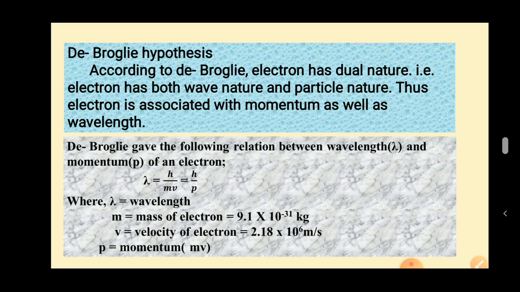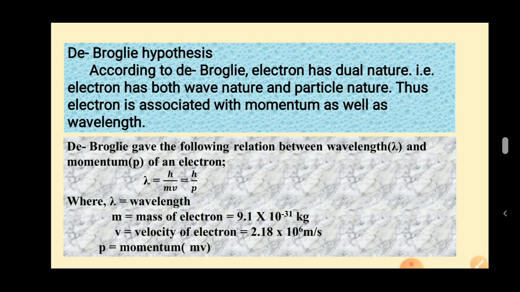Now what is his hypothesis? According to de Broglie, he gave the idea that the electron has a dual nature, even like light. That is, the electron has both wave nature as well as particle nature. If wave nature is there, it should have a wavelength.